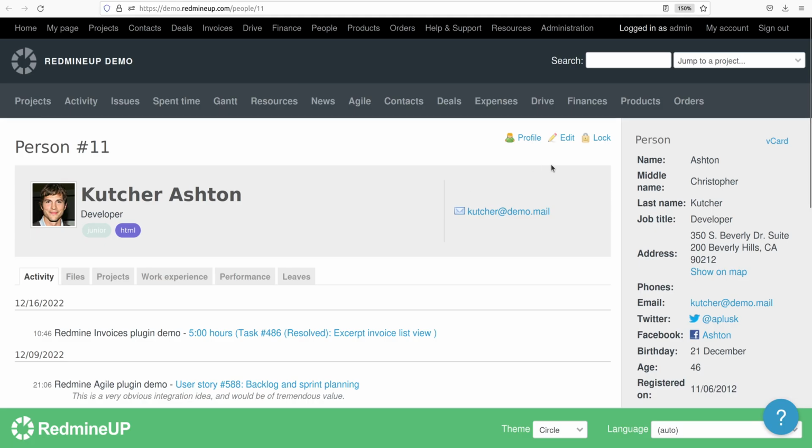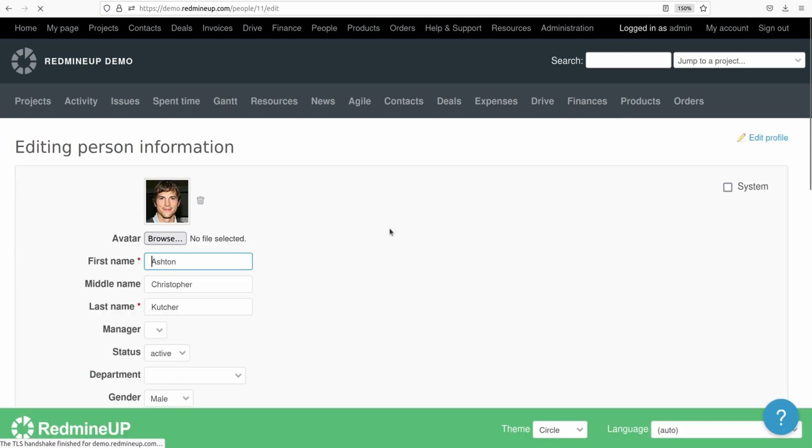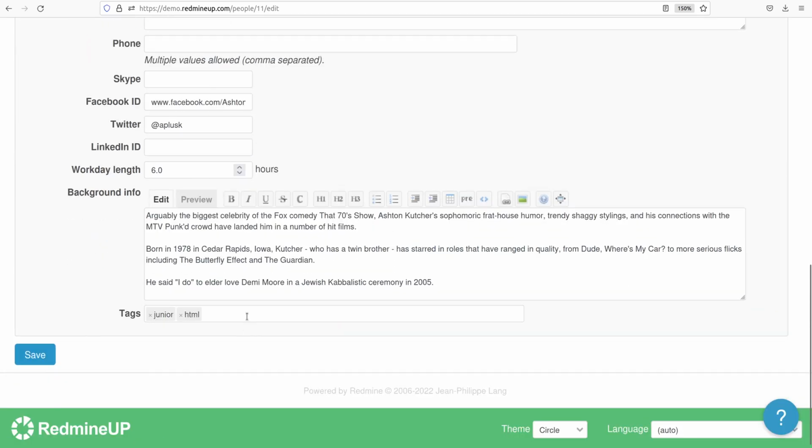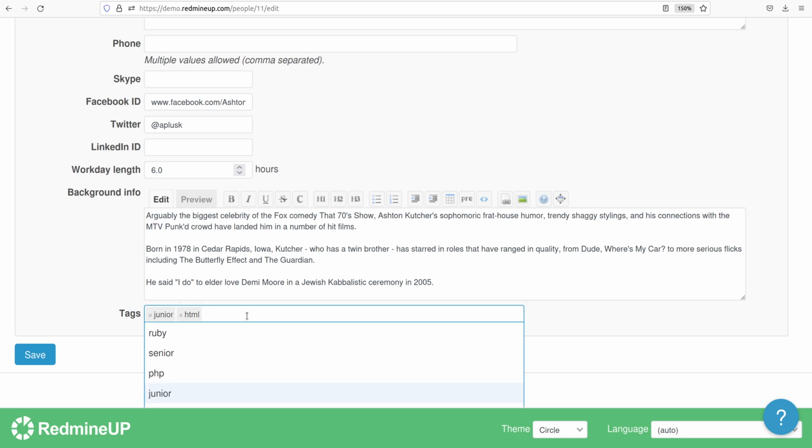So we open the person and click on edit. Now scroll down to the tags and start typing the tag itself. If it is not appearing when you start typing it, then the tag itself is not created yet. So in our case we're going to create CSS, alright, and maybe Java.